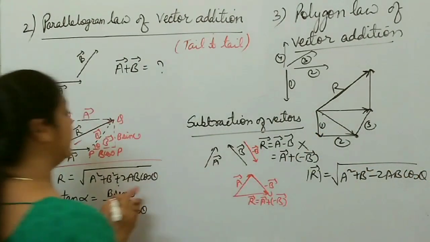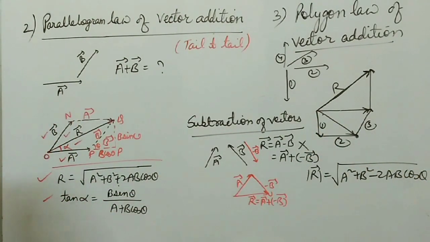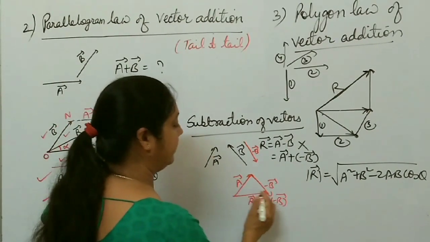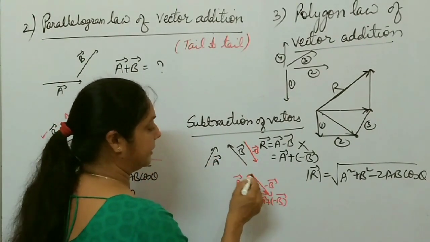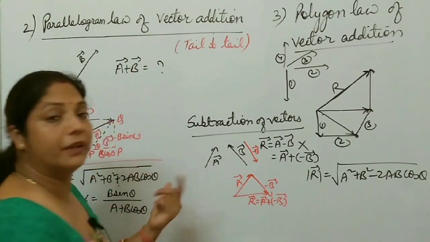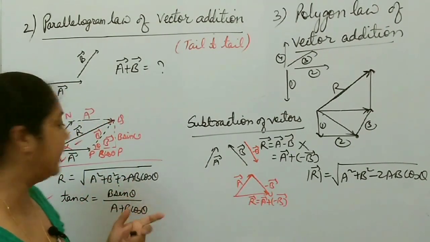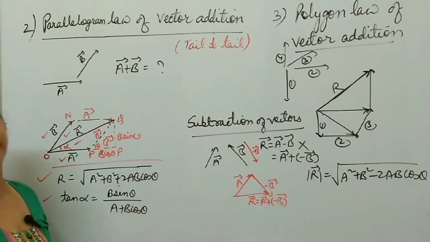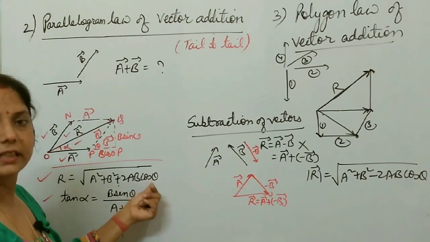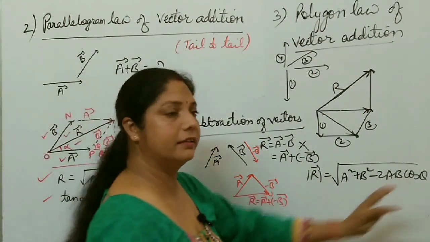Here plus is there, here minus. Why does minus come? Because the angle between A and B is, suppose, theta. So the angle between A and minus B becomes what? 180 minus theta. Then you put 180 minus theta in place of theta and you get that result, right? Cos of 180 minus theta is minus cos theta, then you get the result, this one.